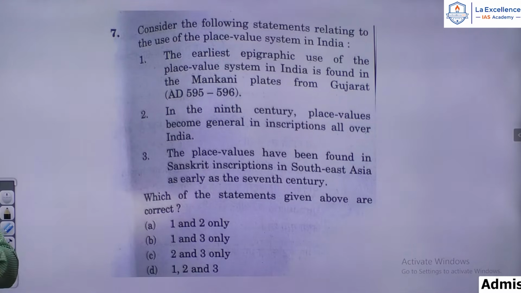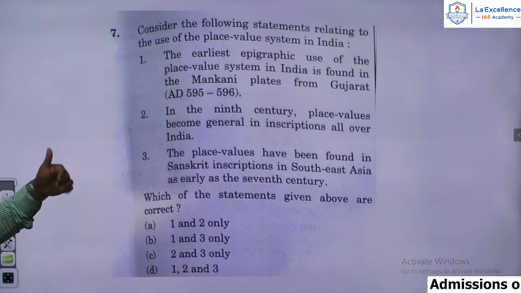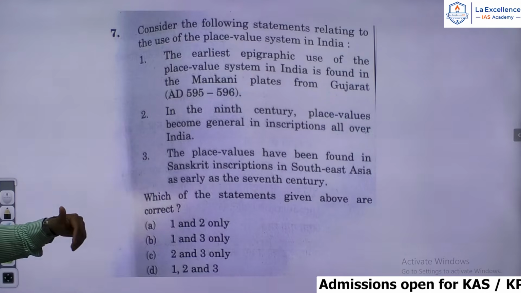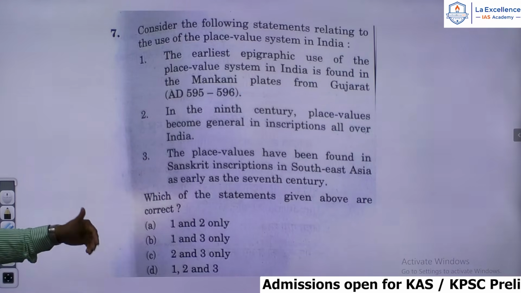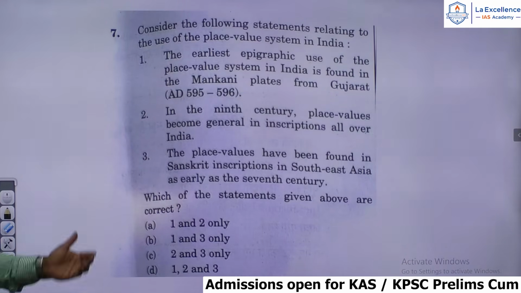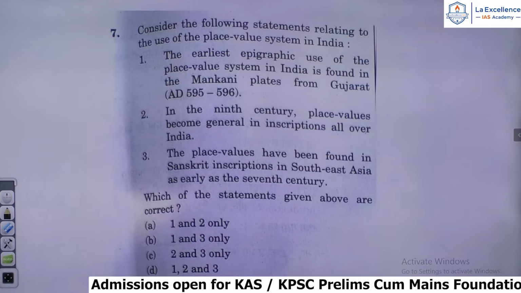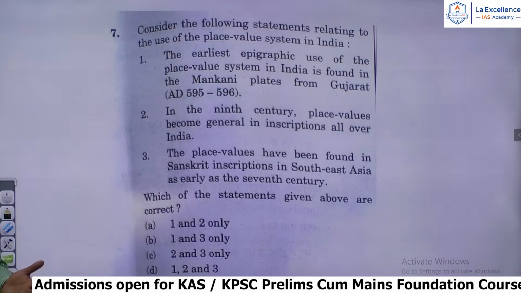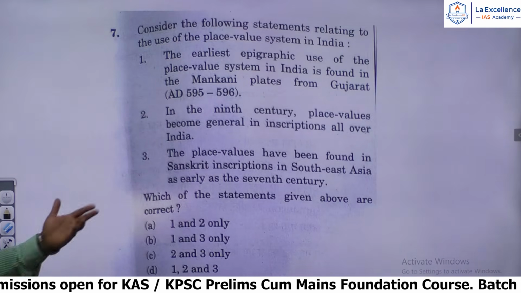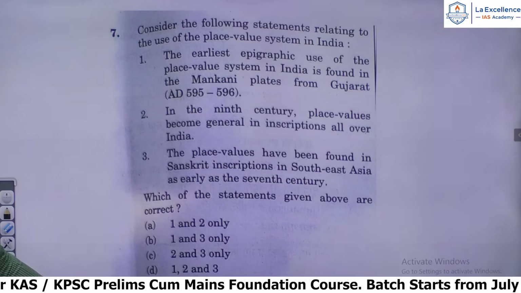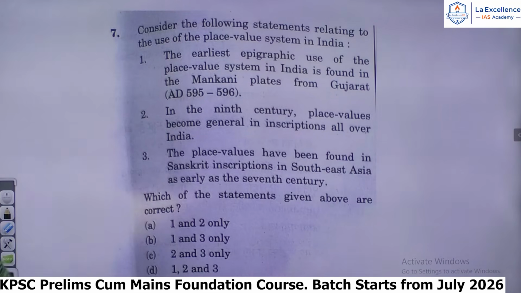He invented the concept of zero, etc. So it becomes common from the 9th century onwards. And place values have been found in Sanskrit inscriptions in Southeast Asia as early as the 7th century. That is also true because we have the Pallavas taking Indian culture across the Bay of Bengal. So we do have mention of place values even in Southeast Asia. So the answer for the 7th question would be D. D for Delhi. 1, 2, 3 is the answer.